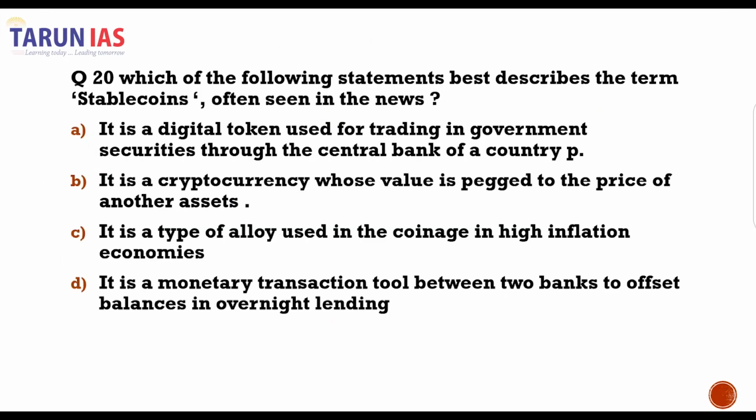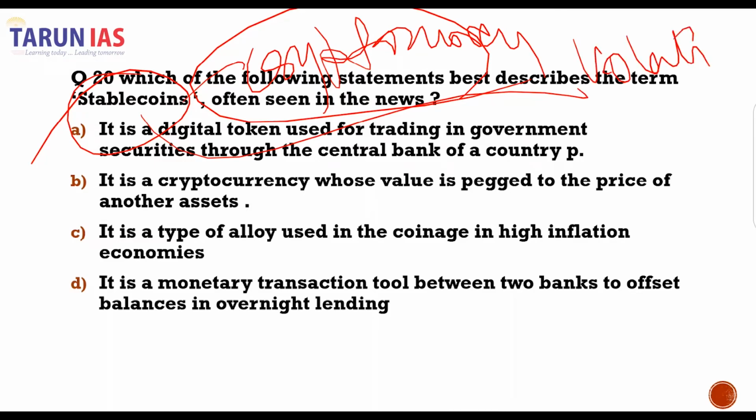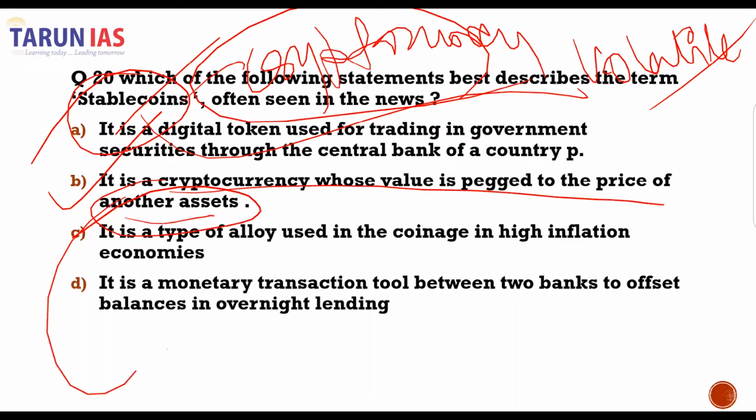The next question of the day is about which of the following statements best describes the term stable coins. Now, stable coins are basically a type of cryptocurrency. And recently, these stable coins had shown volatility contrary to their name. So therefore, B is our correct answer. So these are cryptocurrencies whose value is pegged to the price of another asset, which can be the US dollar, the euro, and also gold, and sometimes oil, right?